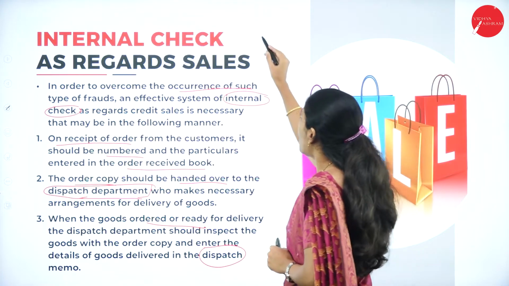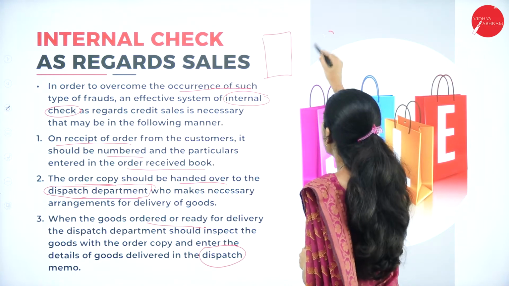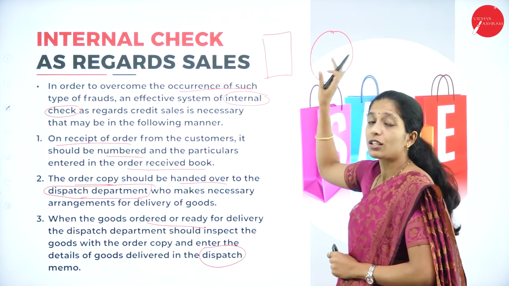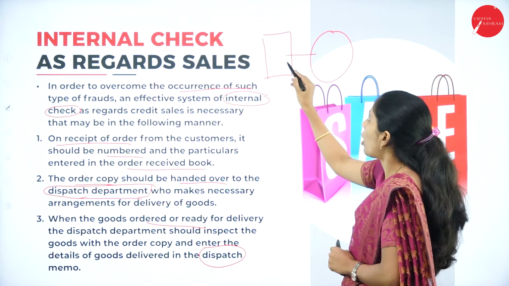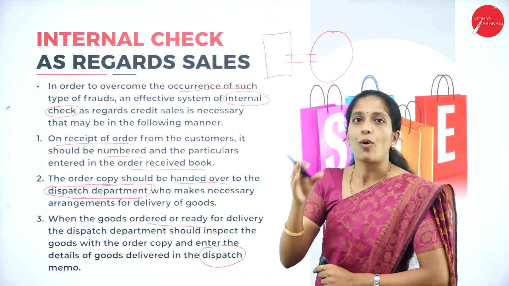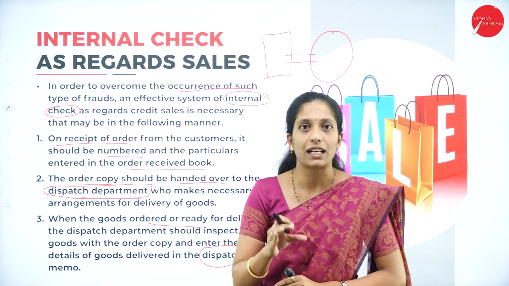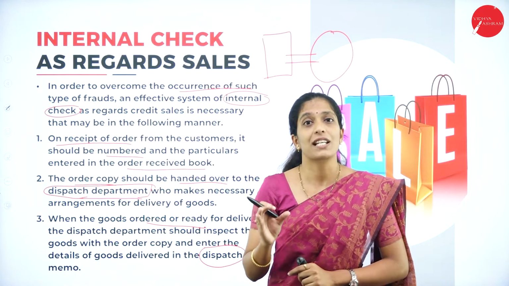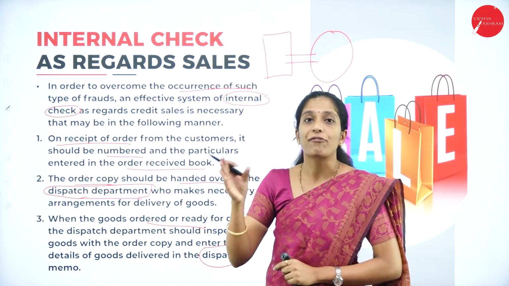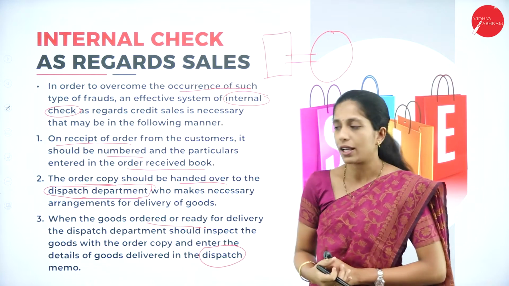Here an order copy will be there, and some goods will be there. These goods have to be checked with this order copy, to see whether the same goods given in the customer's order are ready to be dispatched or not.